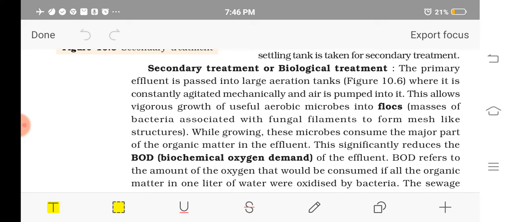From there the effluent will be passed into large aeration tanks, meaning tanks which can aerate the content.